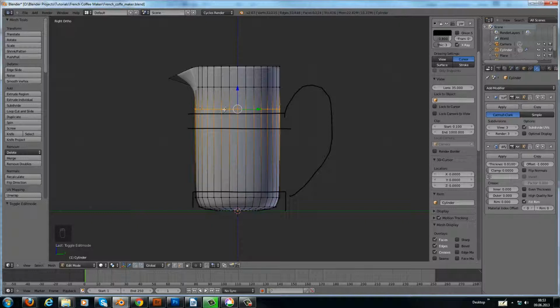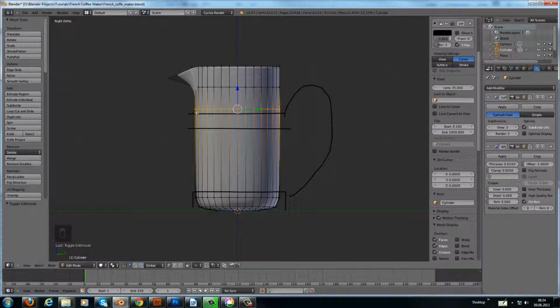It's just a simple loop cut, and I brought it a little bit up because I want to make the support metal for the handle here, and I don't want the curve to go down to here, because I want this straight down.